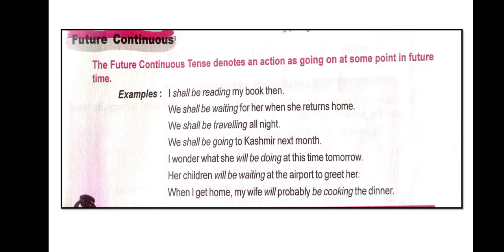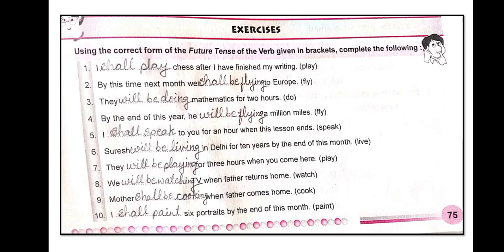I wonder what she will be doing at this time tomorrow. Her children will be waiting at the airport to greet her. When I get home, my wife will probably be cooking the dinner. Now see the exercise. Using the correct form of the future tense of the verb given in brackets, complete the following.